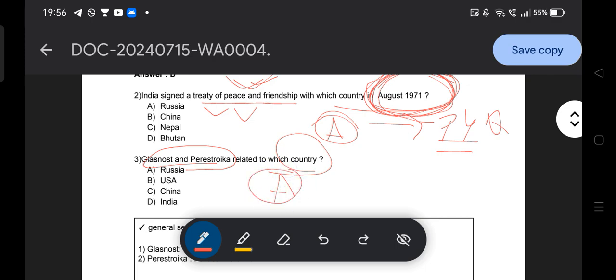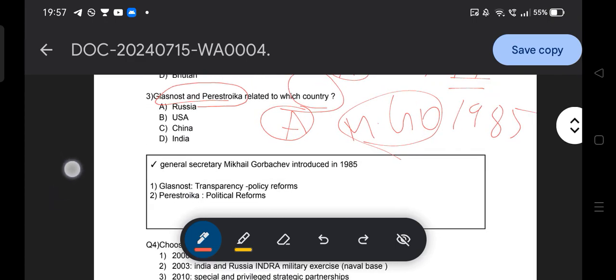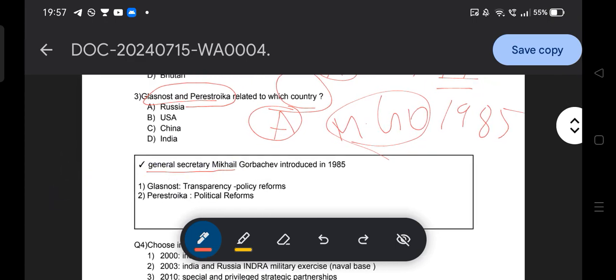You also need to know by whom the concept of glasnost and perestroika was coined. You also need to remember the name: Mikhail Gorbachev, the General Secretary of Russia, who provided the concept of glasnost and perestroika in 1985. So we have discussed three important questions, and you can see the explanation here: General Secretary Mikhail Gorbachev introduced glasnost and perestroika in 1985.